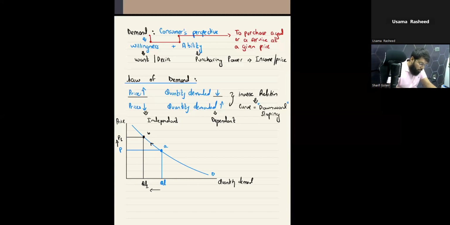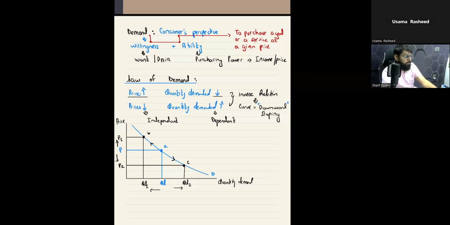Furthermore, moving forward to the vice versa case, when there is a fall in the price from P to P2, there is a rise in quantity demanded from QD. I've mentioned Q1 before, so here I'll mention Q2. There is a movement downward along the demand curve from point A to point C. So the law and the diagram are both correct.